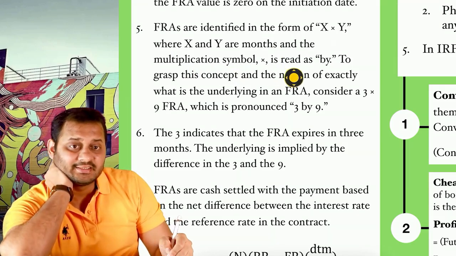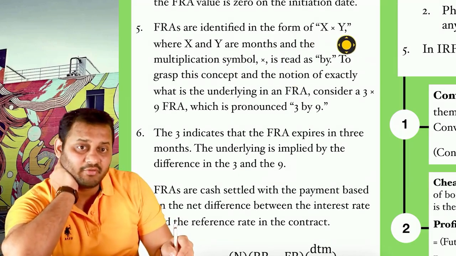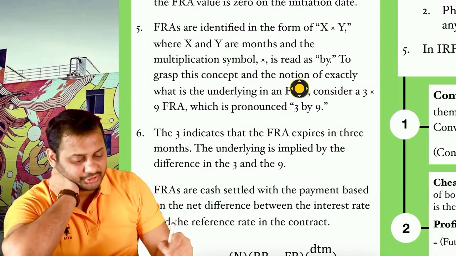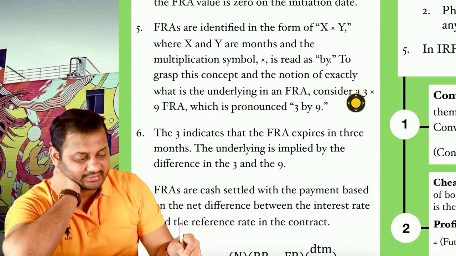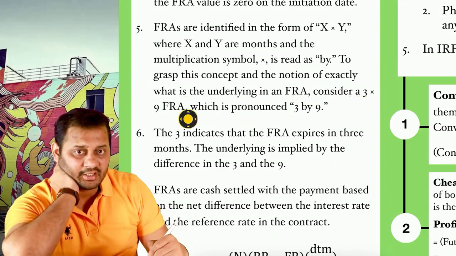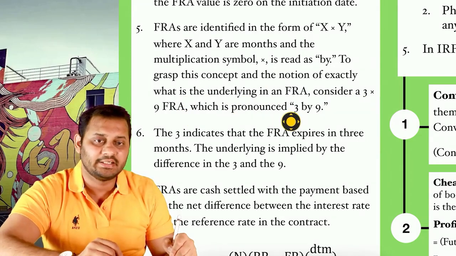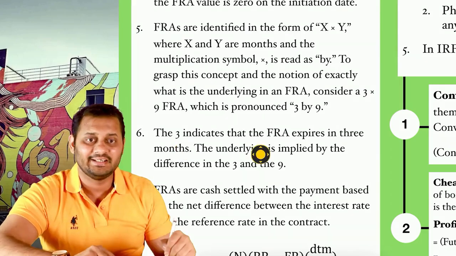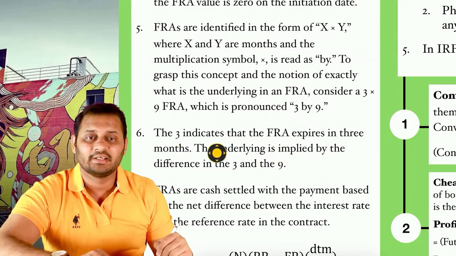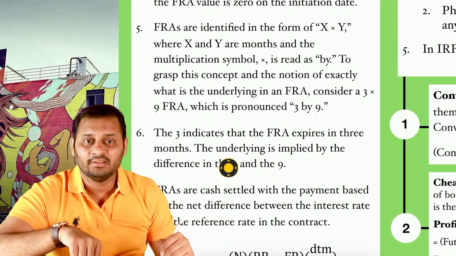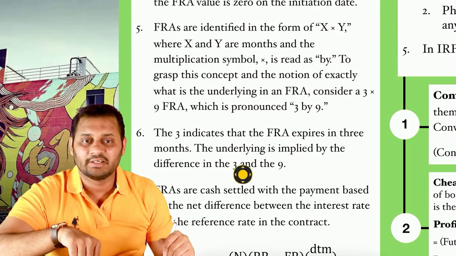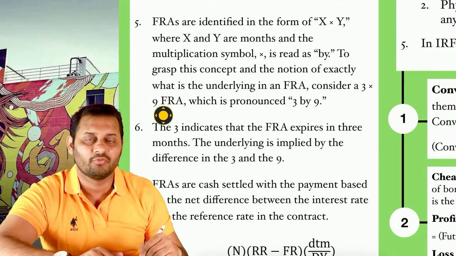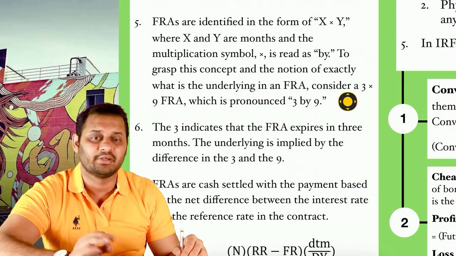The multiplication symbol is read as by. So we read it as X by Y. Let's take an example to grasp this concept and the notion of exactly what is the underlying in an FRA. Consider a 3 by 9 FRA, which is pronounced as 3 by 9. The first number indicates that the FRA expires in 3 months from today, and the underlying is implied by the difference in 3 by 9. It means for how much period you have taken a loan: 9 minus 3, a 6 month period.